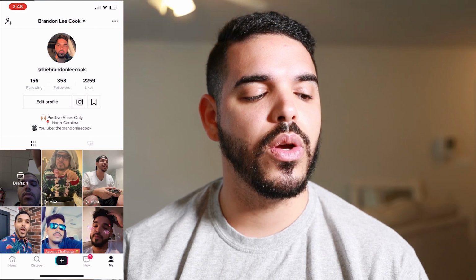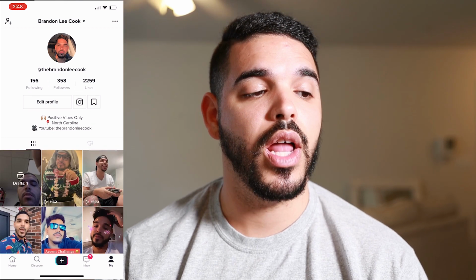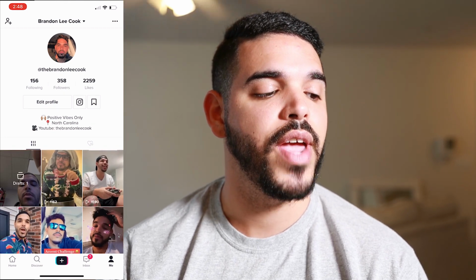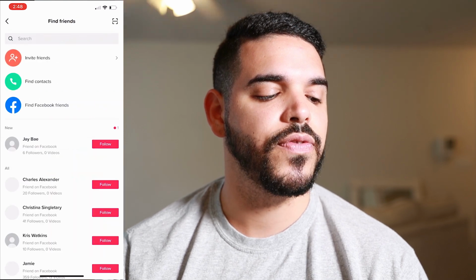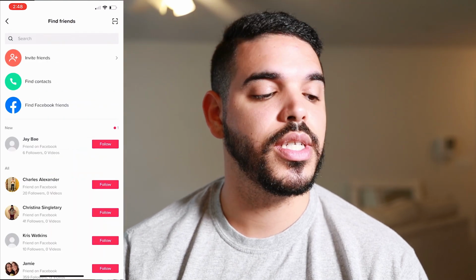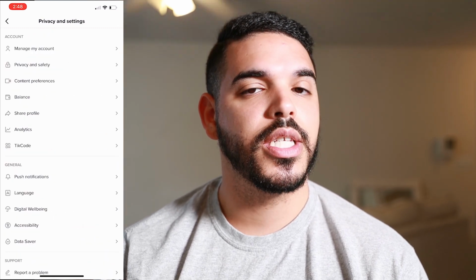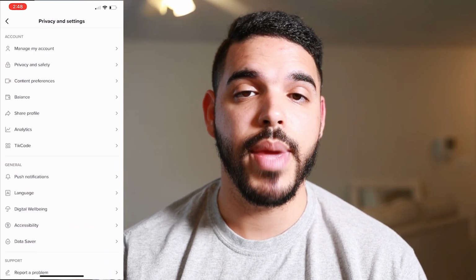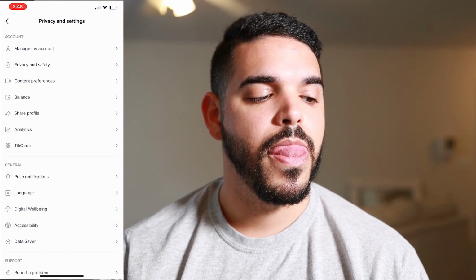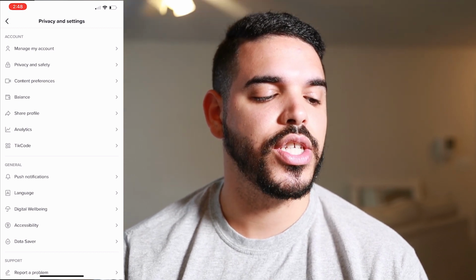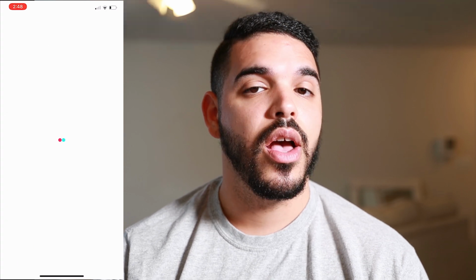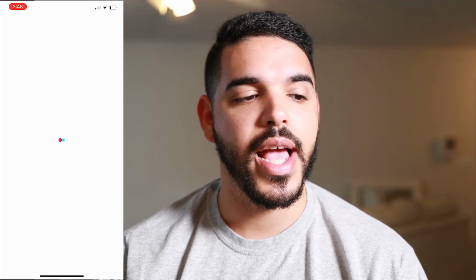On the right, it shows the videos that you like. It shows your follower count and all that. You can also, in the top left-hand corner, invite friends, find contacts to invite to TikTok. And in the top right-hand corner, you can manage my account. Sometimes you gotta have a phone number so that you can send messages and have an account. You can check your analytics to see how your videos are doing if you care about that kind of stuff.